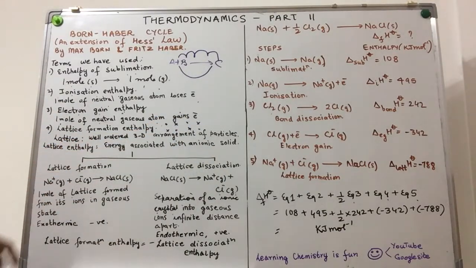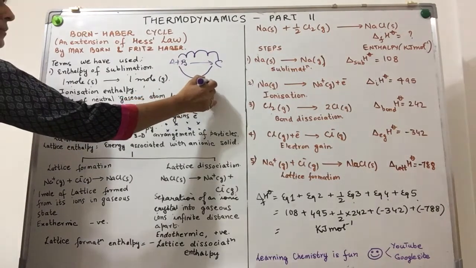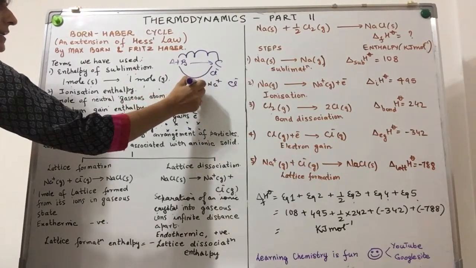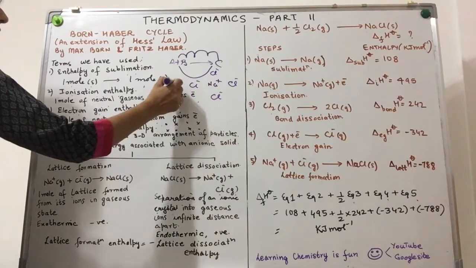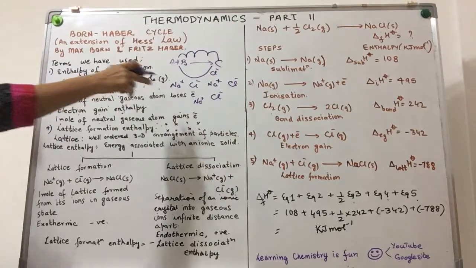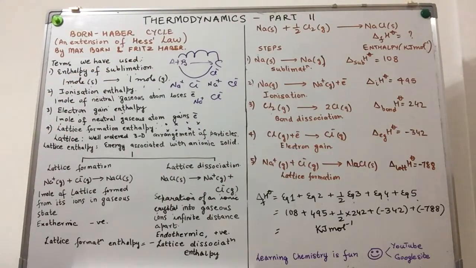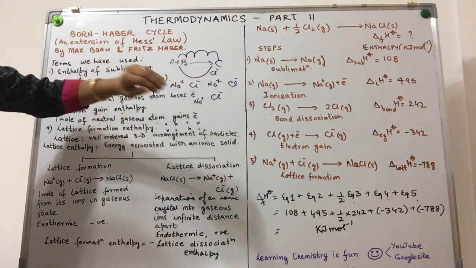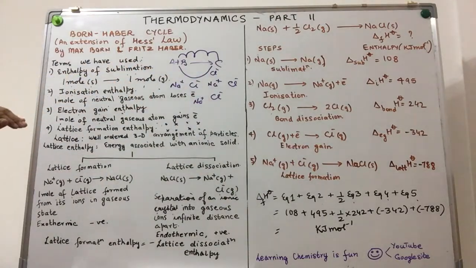So when you talk about sodium chloride, it's not just one sodium ion and one chloride ion. No, it is a number of sodium ions, each sodium ion surrounded by chloride ions, and each chloride ion in turn surrounded by sodium ions on all sides. It's not just 2 dimensions, it's above this board, inside this board. So a regular 3-dimensional arrangement of particles is what gives us a lattice.